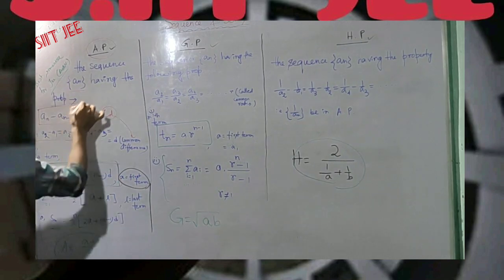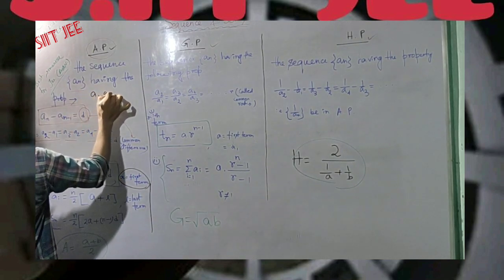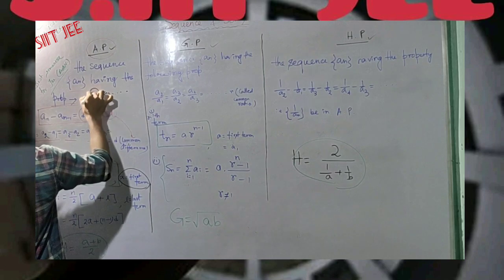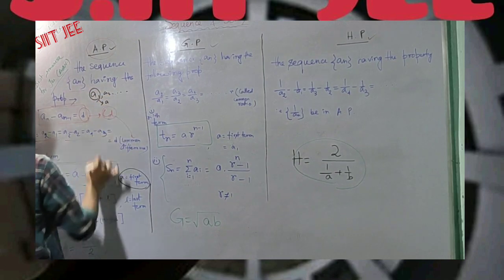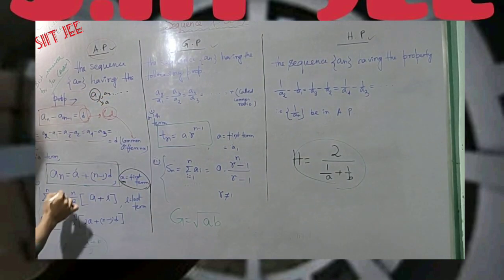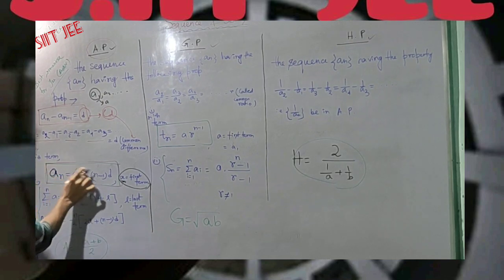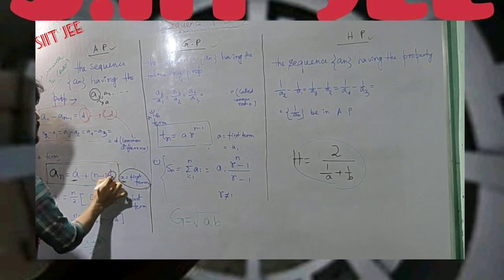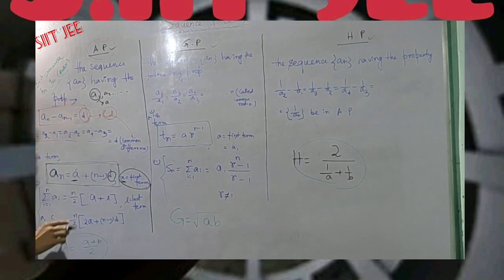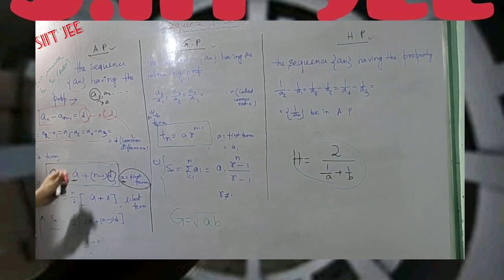First term means a1, a2, a3 and so on. This a1 is written here as a. And if we want to find the nth term of the sequence, it will be a plus (n minus 1) into d, and that d is the common difference of that sequence. For any particular sequence, the common difference is unique.